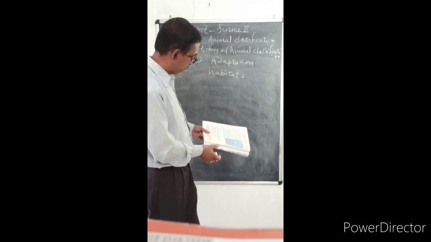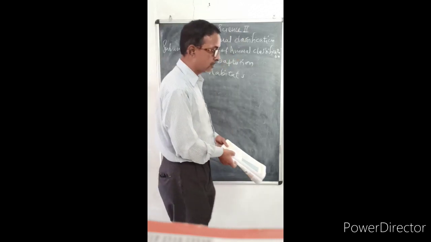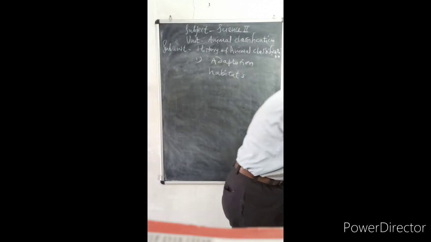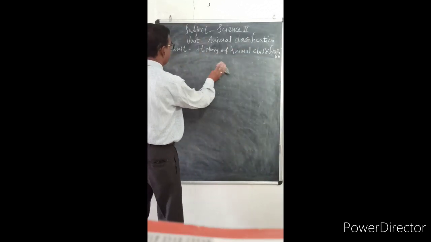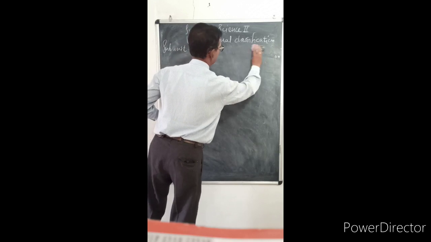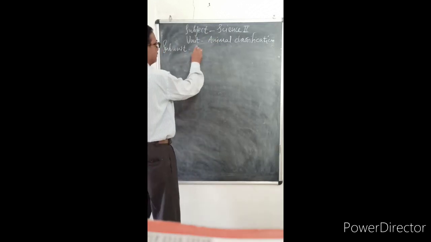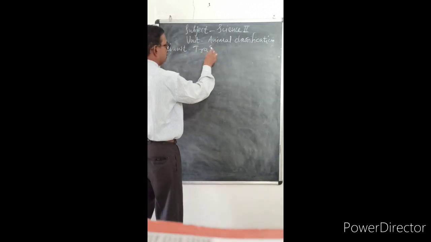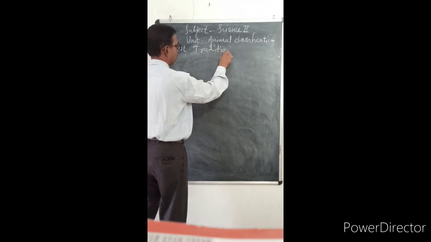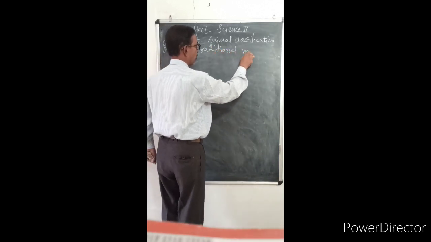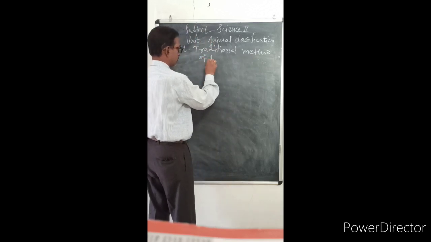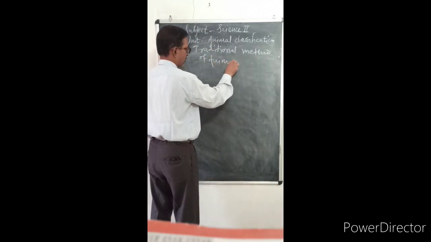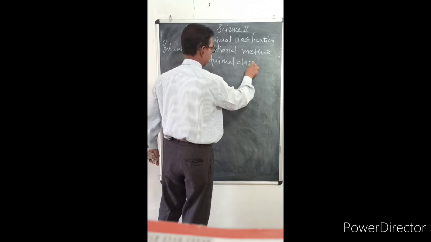So the next point we shall study is the traditional method of animal classification. Traditional means paramparika. Traditional method of animal classification.